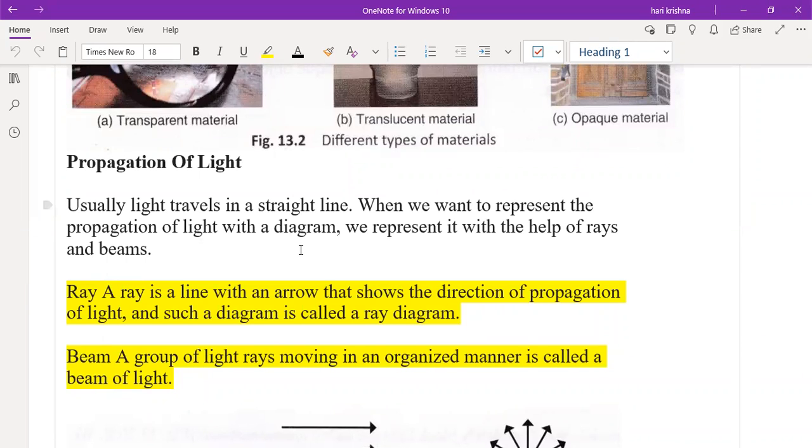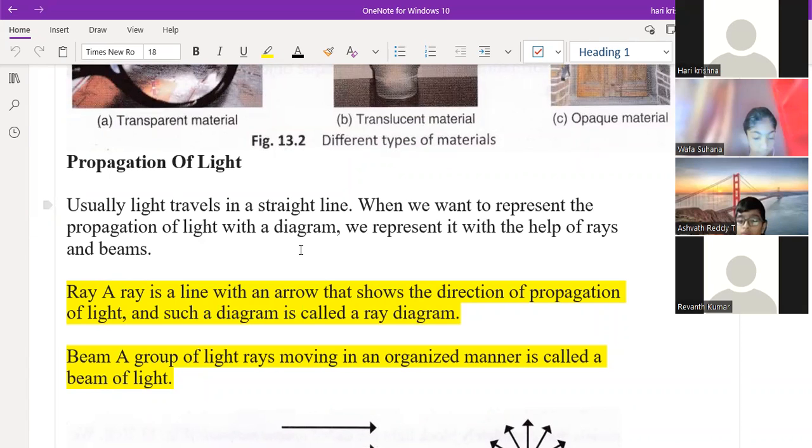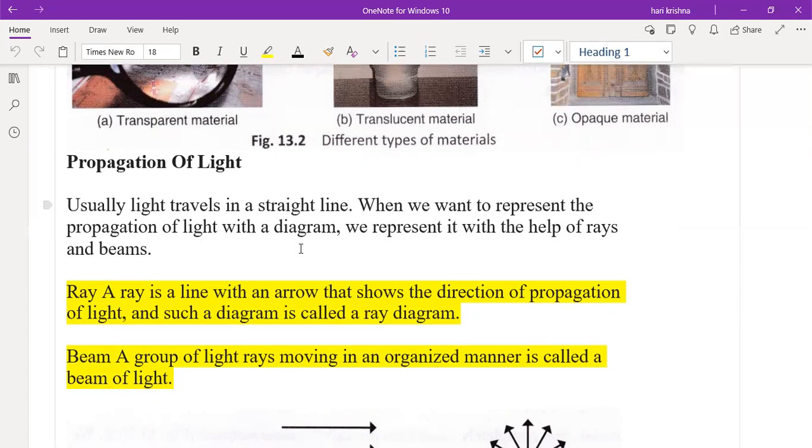Yes, sir. That propagation of light we had, sir. Rectilinear propagation of light we discussed. Hello. Sir, your voice is low. Yes, sir. Your voice is breaking. Is it clear for you now? Yes, sir. Okay.